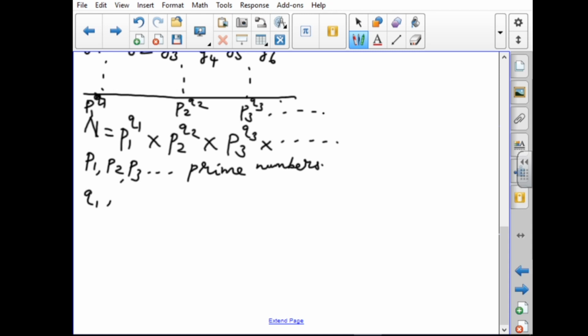q1, q2, q3, etc. are natural numbers. Okay.